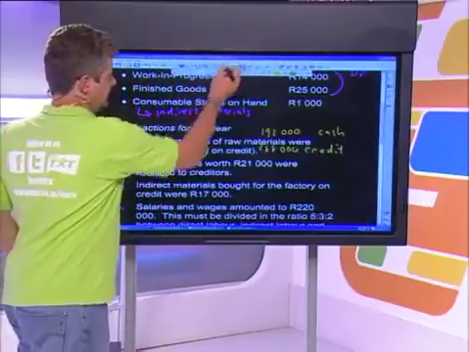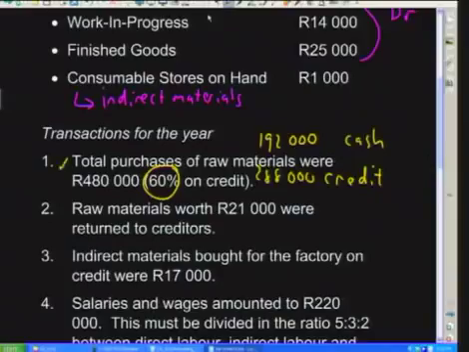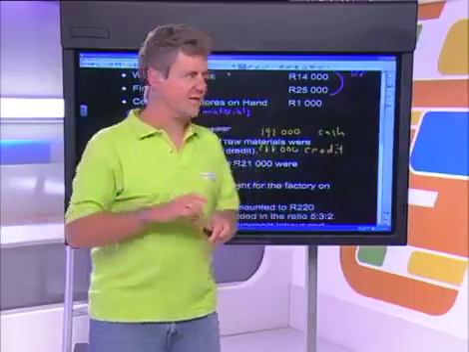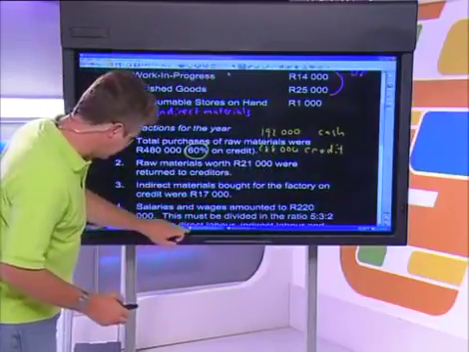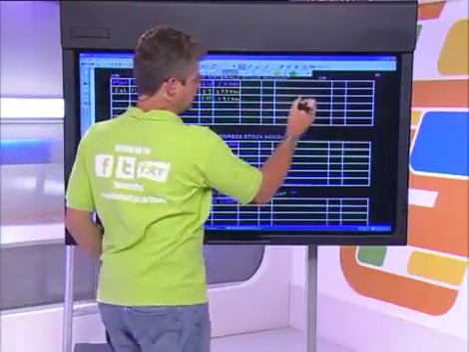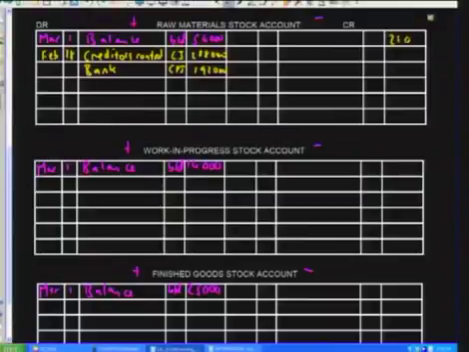Next item says that raw materials worth 21,000 Rand were returned to creditors. Tebogo, if I return something to somebody, do I still have it? No. So I'm going to have to subtract it from my stock account, right? So I'm going to take this 21,000. We know that my stock account goes up on the debit side, so obviously it's got to go down on the credit side. We've got to put 21,000 on the credit side, so let's get back to our answer sheet. 21,000 Rand is going to appear on the credit side over here.